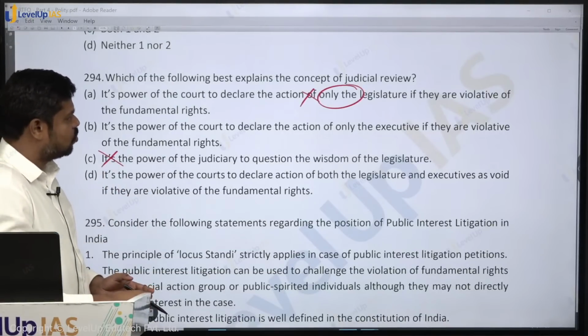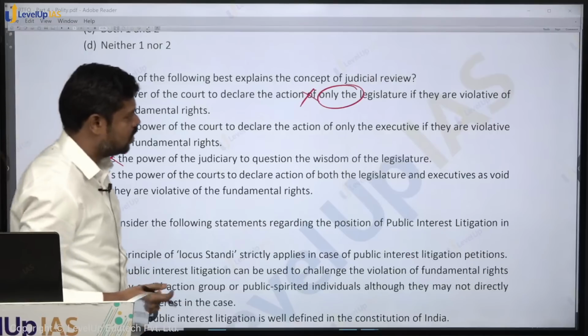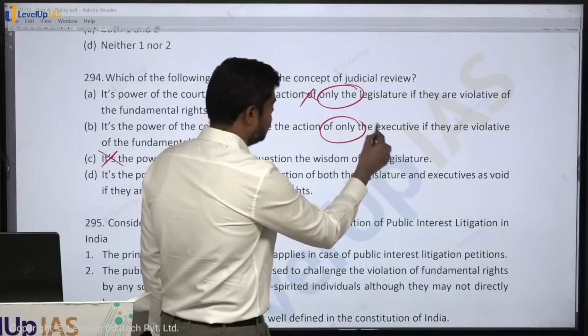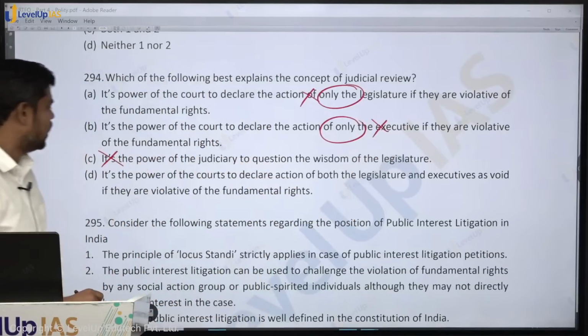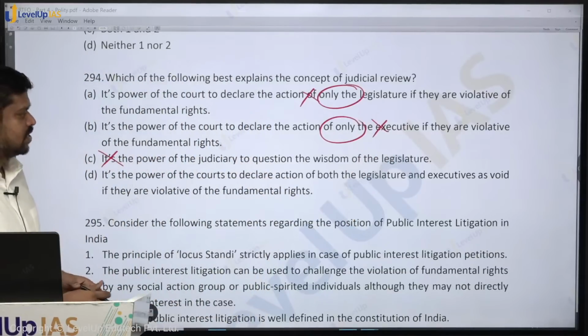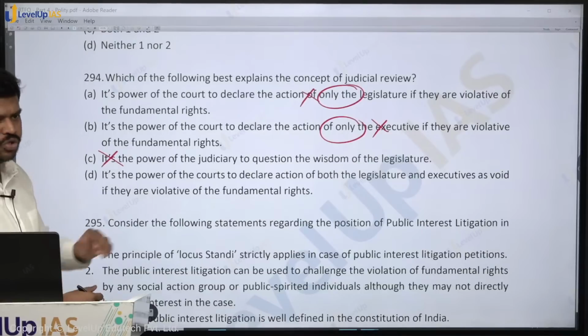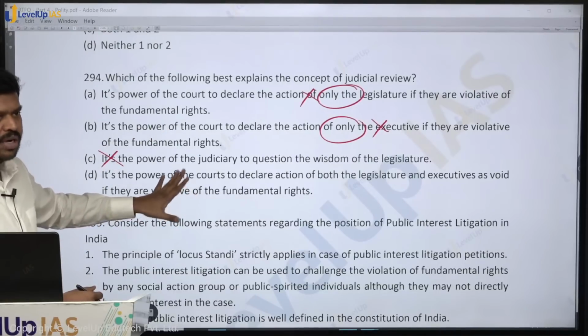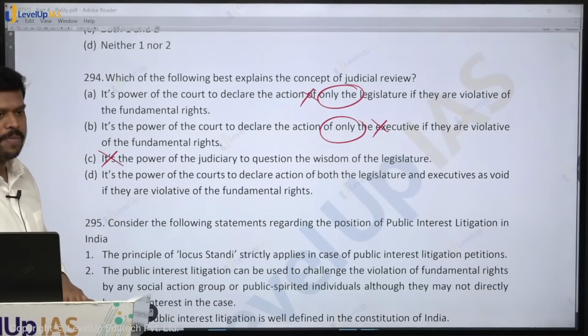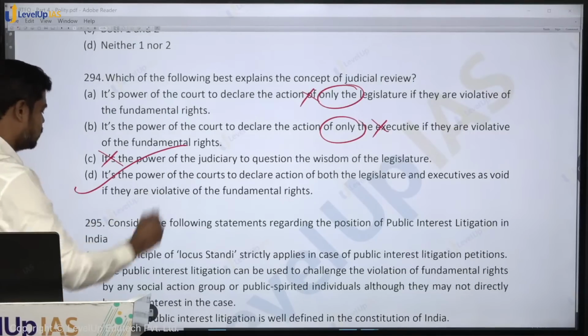It is a power of the courts to declare the action only of the executives. Again, you can declare that to be invalid. It is a power of the courts to declare the actions of both the legislature and the executives as void if they are violative of the fundamental rights. This is just a subset of the concept of judicial review. This is right in this particular question. But in general, what is judicial review? Not necessarily the fundamental rights, but if they are violative of any provisions of the constitution. Okay, so therefore the answer is option D.